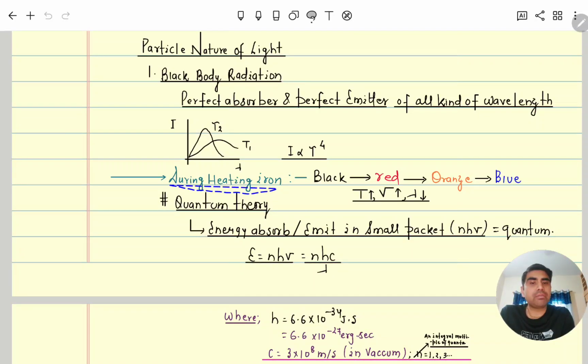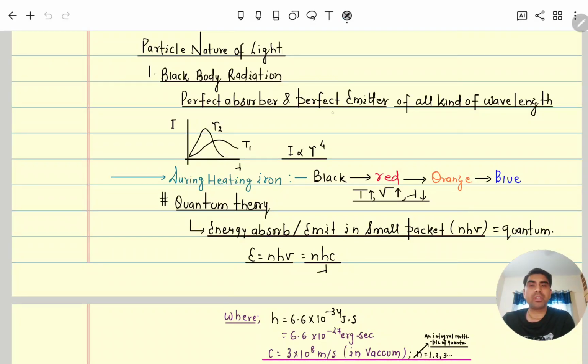During heating of iron, we know that it goes from black to red, red to orange, orange to blue, and further it will be white if we keep increasing the temperature. Means we are increasing the energy, means we are decreasing the wavelength. You can see as we move this side, according to the VIBGYOR concept, wavelength is decreasing. So by increasing temperature or energy, intensity or brightness will be more and wavelength will subsequently decrease. So this is black body radiation, which is a perfect absorber or perfect emitter.